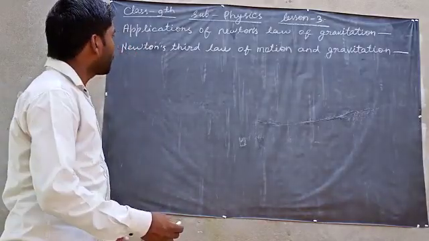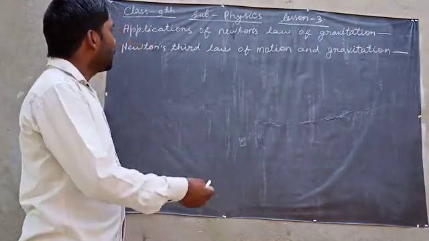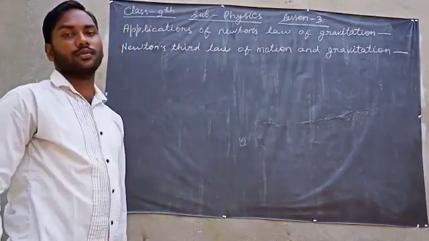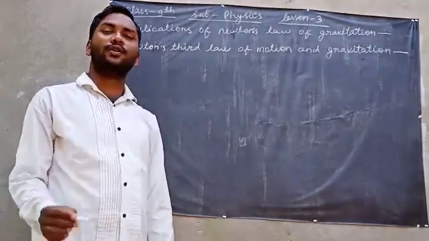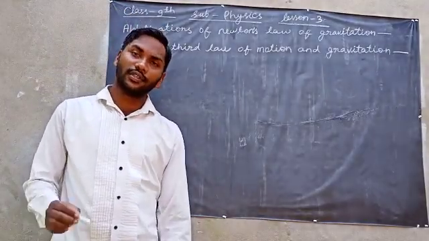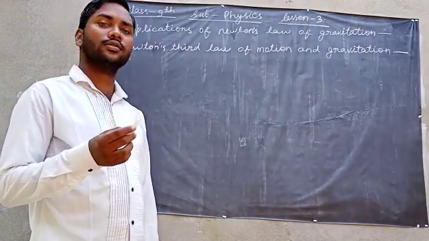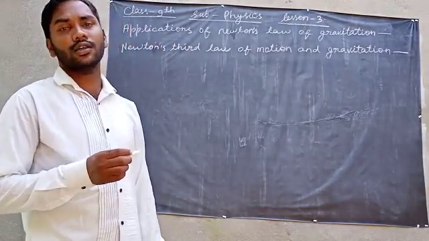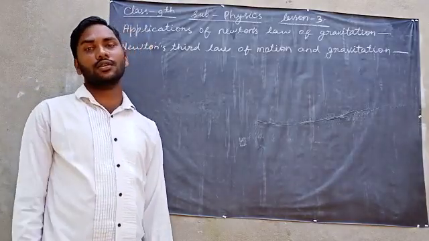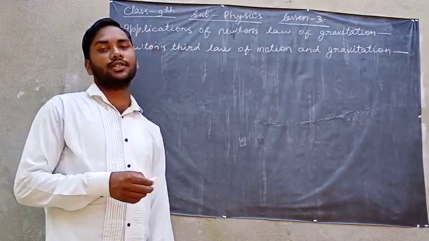Today we are going to discuss applications of Newton's law of gravitation and Newton's third law of motion and gravitation. Means, what is the relation between Newton's third law of motion and gravitation? First of all, as we know, Newton's gravitational law is also known as the universal law of gravitation because it is good for many conditions.